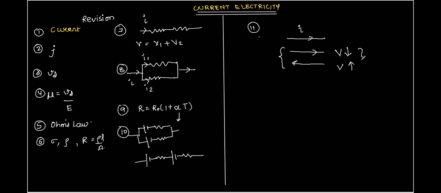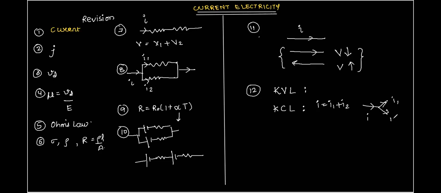And in accordance with this, what works is Kirchhoff's law. There are two laws, KVL and KCL, Kirchhoff's current rule and Kirchhoff's voltage rule, right? I hope you're aware of this fact. The current rule is that I is equal to I1 plus I2, that the net current coming into a junction is equal to the net current going out of the junction.